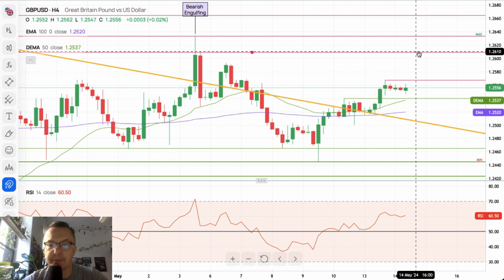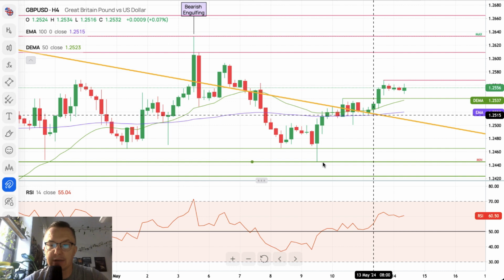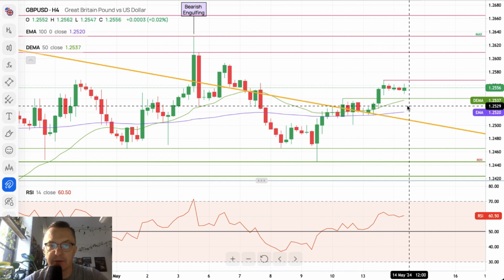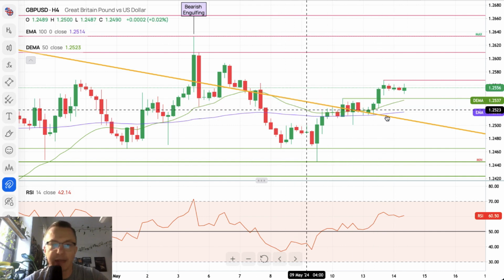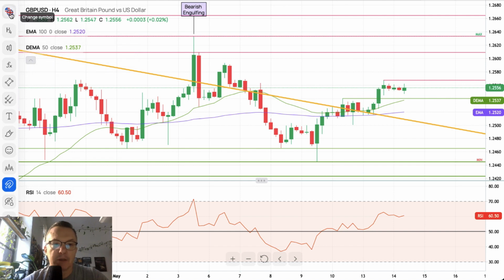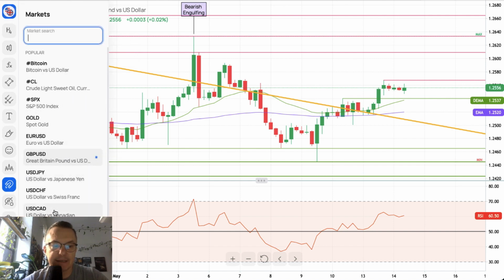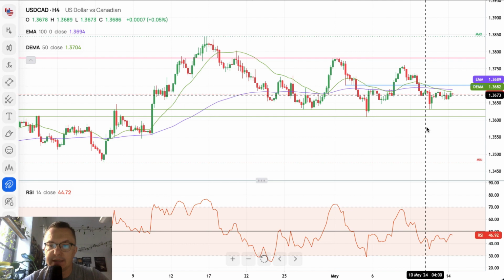So the outlook for the British pound remains bullish as long as we trade above 50 and 100 periods moving average on a 4-hour chart and above the local trend line. We got some data from Canada, so let's take a look at the Canadian dollar. What is the Canadian dollar doing?